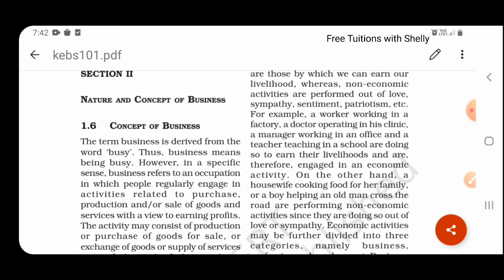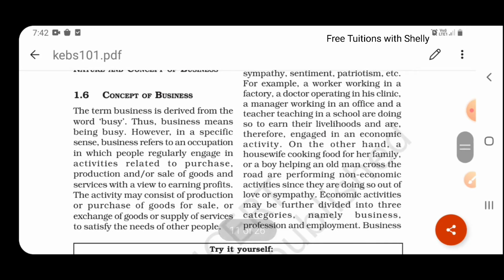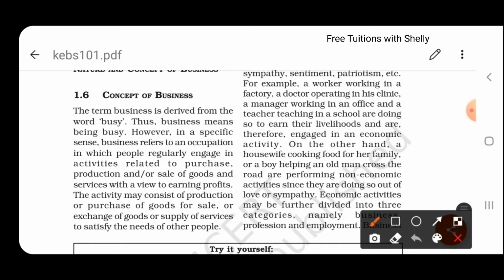So let us see what is the concept of business. The term business is derived from the word busy. So busy means that we are engaged in some or the other activities always. So that is why we use the term busy. So like that only, business also means being busy.